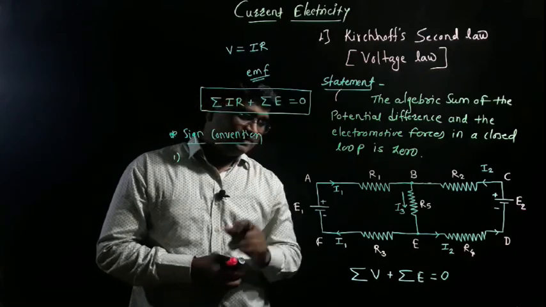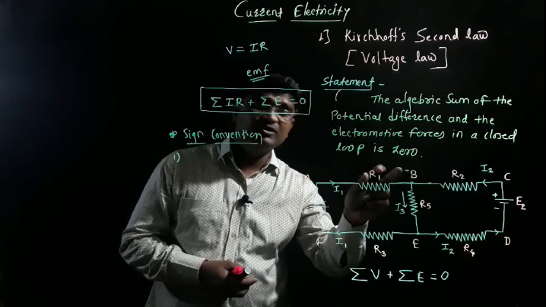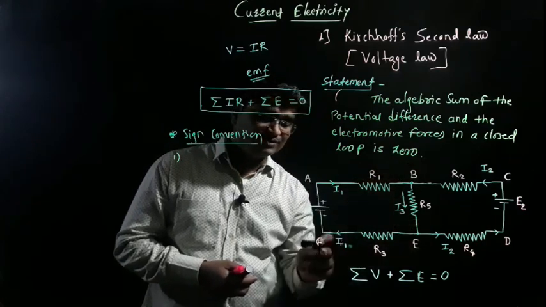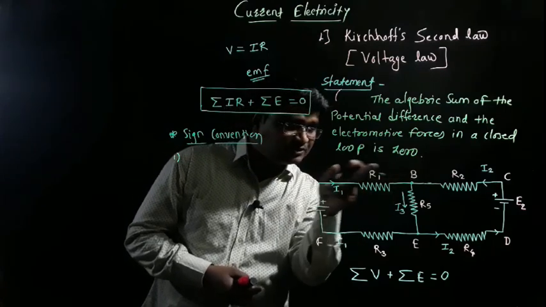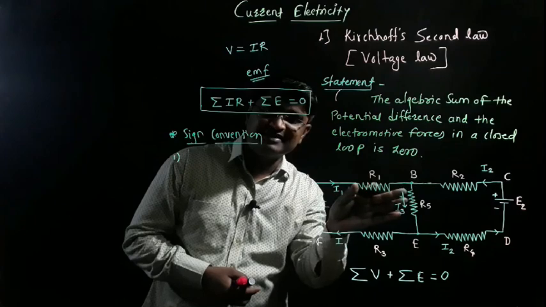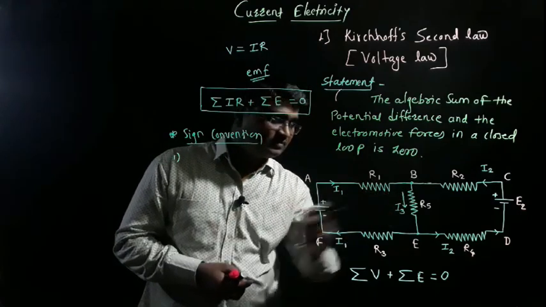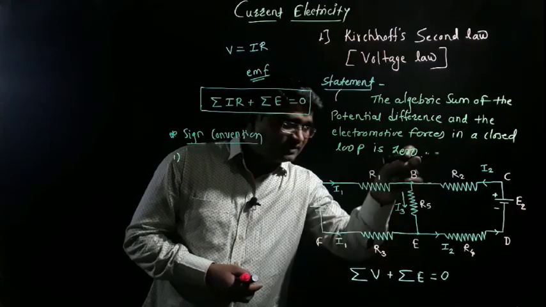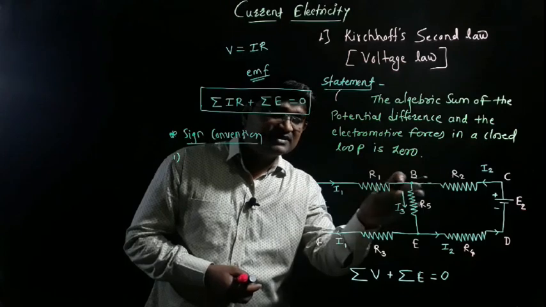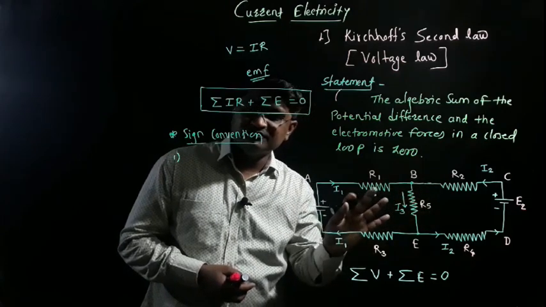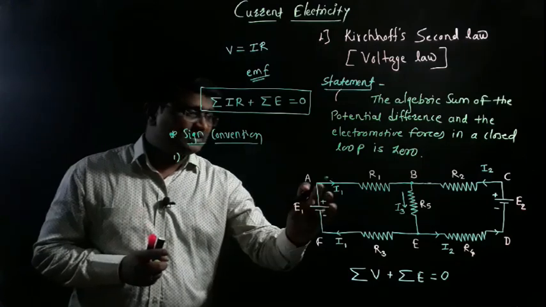Let's see here. When we move from A to B, this is the direction of tracing, then B to E, E to F, F to A. If we move from A to B, the direction of tracing and the direction of electric current are the same, so the potential difference is negative. When we move from B to E, this is the direction of tracing, and the direction of current will be similar, so the potential difference will be negative. This is the first sign convention, where the directions of tracing and current are similar.